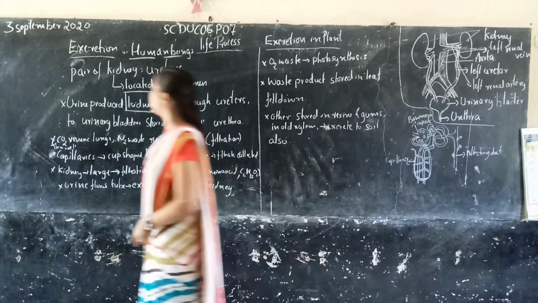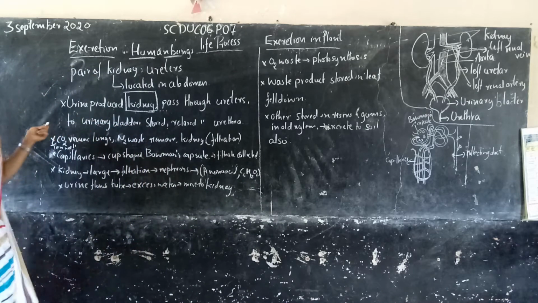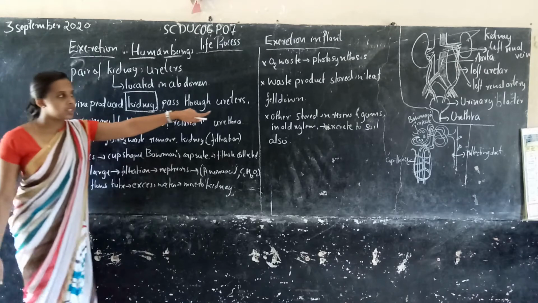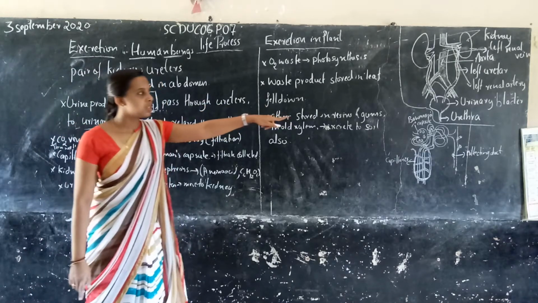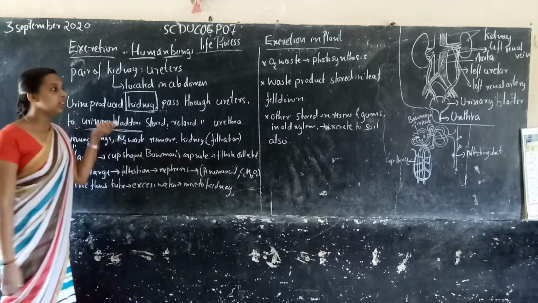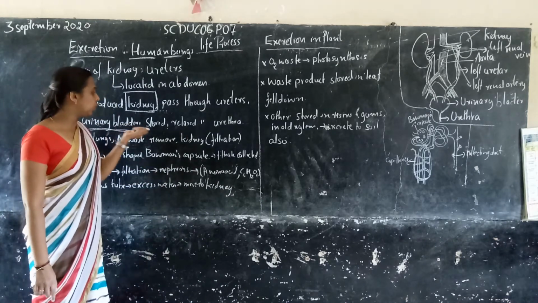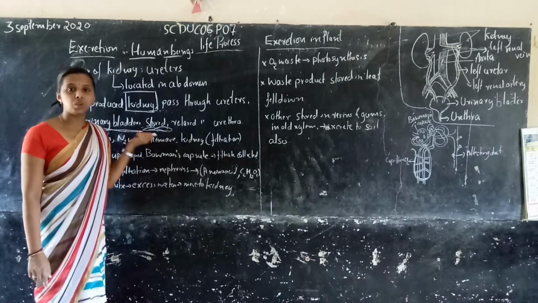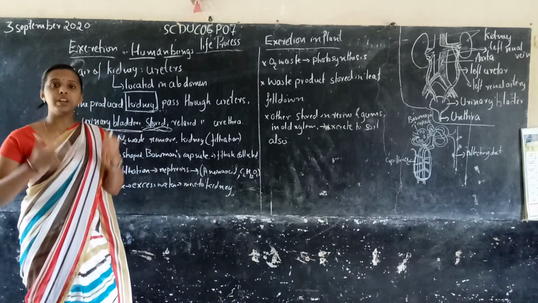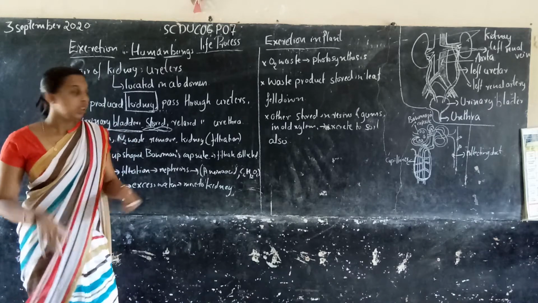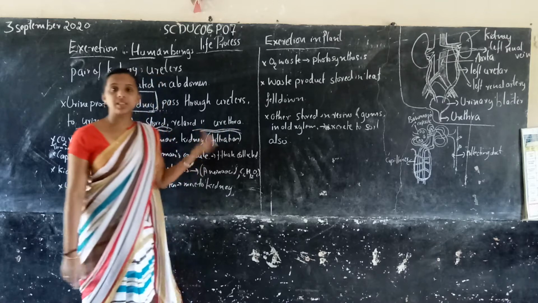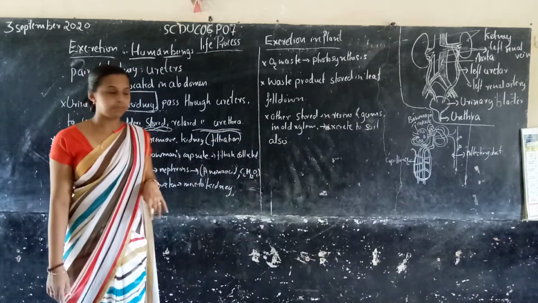Then it passes through the ureters to the urinary bladder, which is small and round shaped. In the urinary bladder the urine is stored. When pressure builds up, it is released through the urethra.